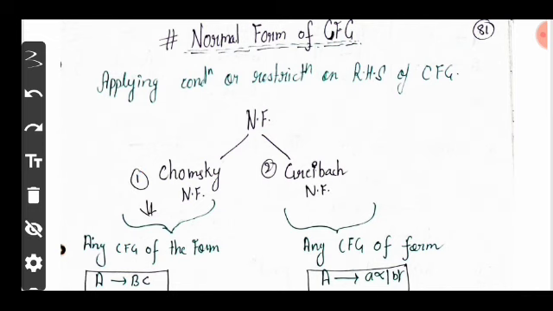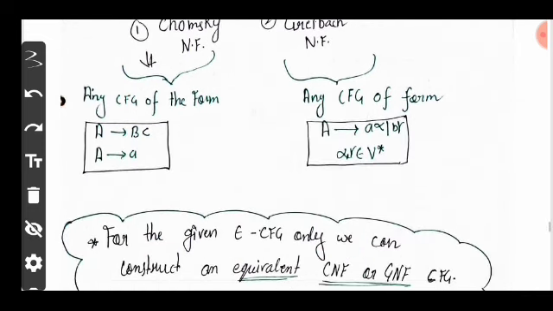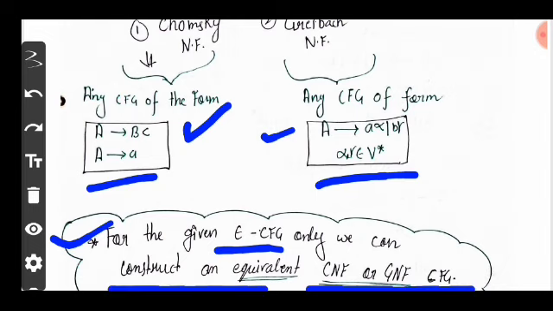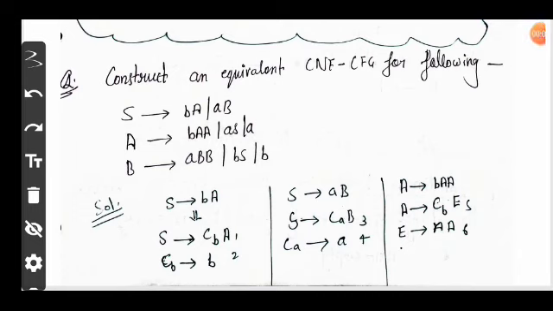So come to the production rules of those. Production rule of CNF: any context-free grammar in the form A produces BC and A produces a. In the form of GNF, any CFG in the form A produces a alpha, where alpha belongs to variable Kleene closure. An important point is that for any given epsilon-free CFG only, we can construct an equivalent CNF or GNF CFG. Now come to the questions for more clarification of the terms.